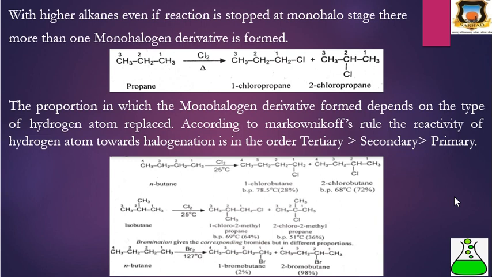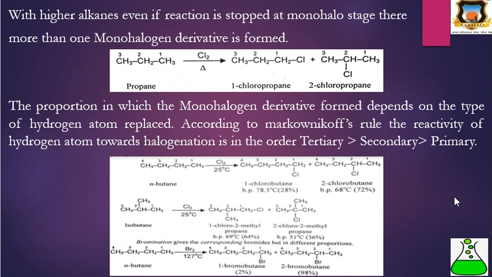The reactivity of hydrogen towards halogenation is in this order: tertiary hydrogens are more reactive than secondary, which are more reactive than primary, because in this reaction they give the corresponding radical, and the stability order of the radicals is tertiary radicals are more stable than secondary radicals, which are more stable than primary.